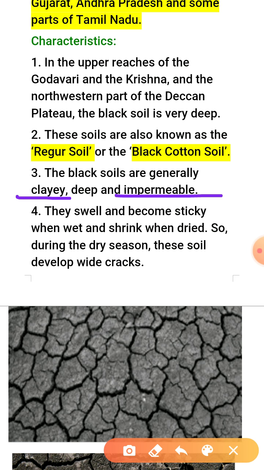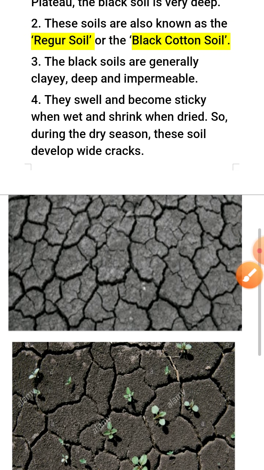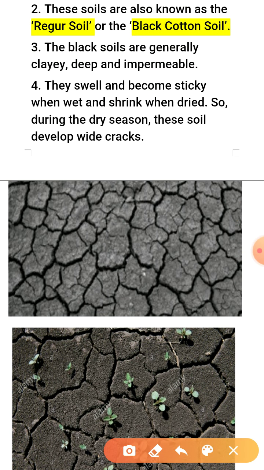Impermeable means it does not let water percolate downward, and it holds water for a long time. They swell and become sticky when wet. यानी जब black soil गीली होती है तो ये swell होके थोड़ी sticky यानी चिपचिपी बन जाती है. And shrink when dry. लेकिन जब ये सूखती है तो ये shrink होने लगती है.